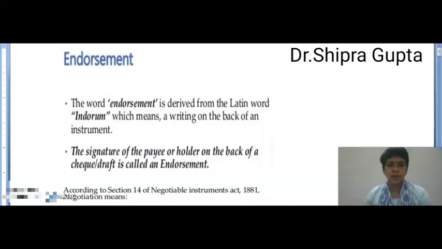Hello everyone. Today my topic is endorsement, the essentials of a valid endorsement, and the liabilities of an endorser. First, I will tell you what endorsement is.